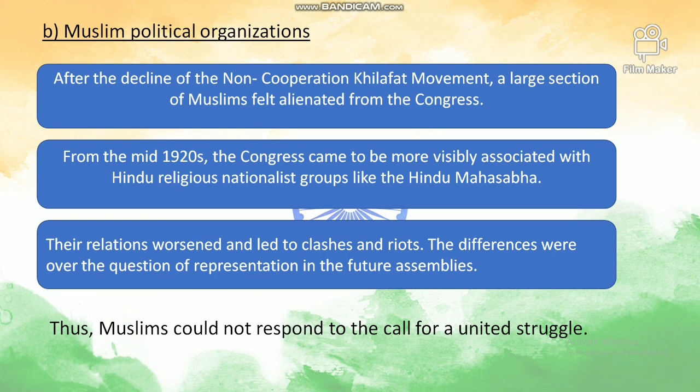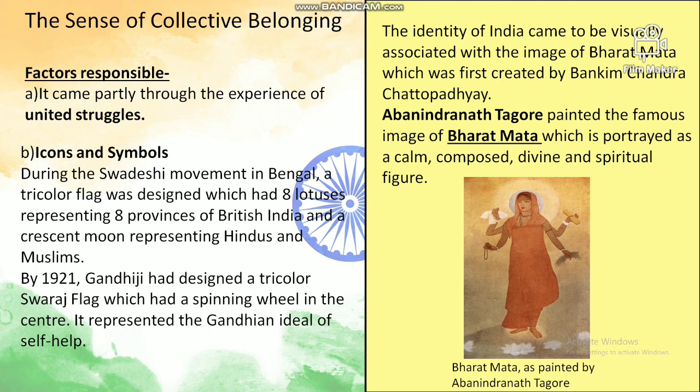So they thought that Congress was biased towards the Hindus. Their relations worsened and led to clashes and riots. The differences were over the question of representation in the future assemblies. Thus, Muslims also did not respond to the call for a united struggle.